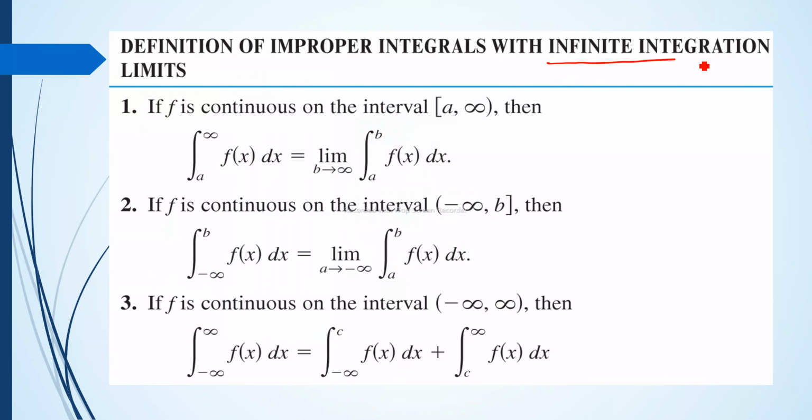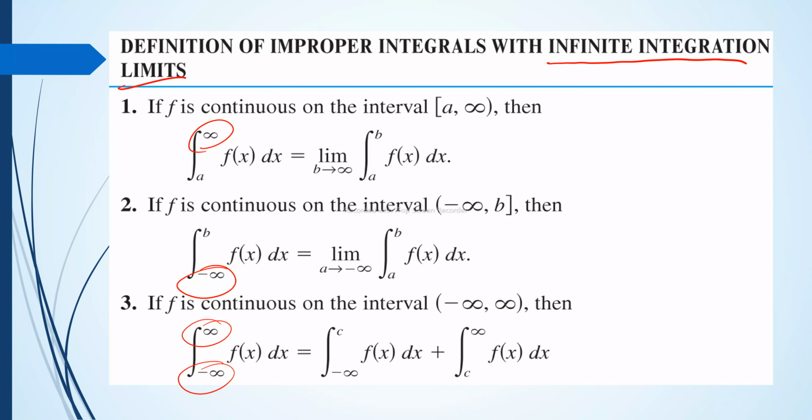The first one is the infinite integration limits. It is when either the upper limit is approaching positive infinity, or the lower limit approaches negative infinity, or both the upper and lower limits approach positive and negative infinity. So this is type 1 of the improper integral.